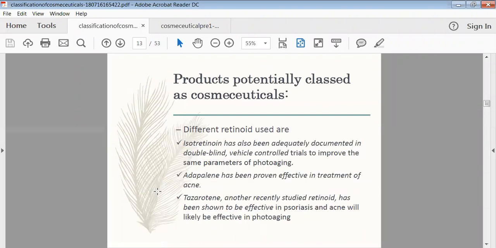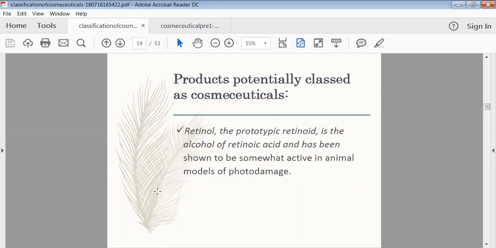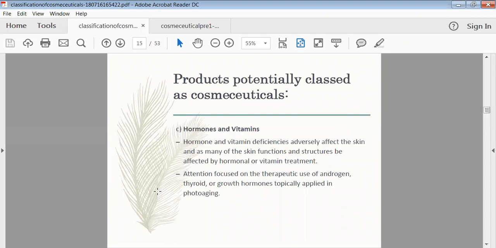Then along with retinoid, we can use isotretinoin also, then adapalene also, then tazarotene also. These are the agents we can add into your normal cosmetics to turn it into cosmeceuticals. Along with your normal cosmetics, we can provide the hormones as well as the vitamins also for the refilling of the deficiencies of your skin.